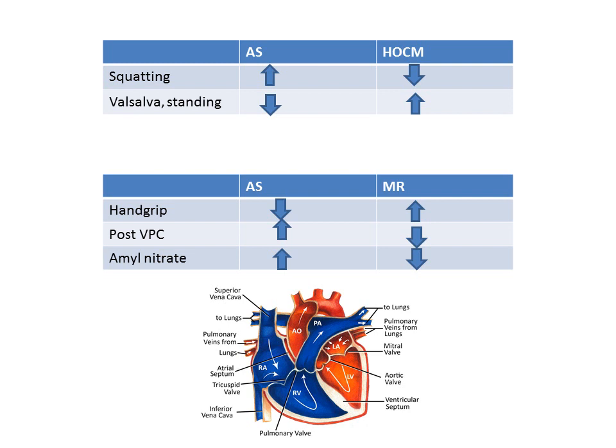Second is the differences between aortic stenosis and mitral regurgitation. Hand grip increases the murmur of MR and decreases the murmur of AS. Post VPC increases aortic stenosis murmur and decreases the mitral regurgitation murmur. Amyl nitrate increases the aortic stenosis murmur and decreases the mitral regurgitation murmur.